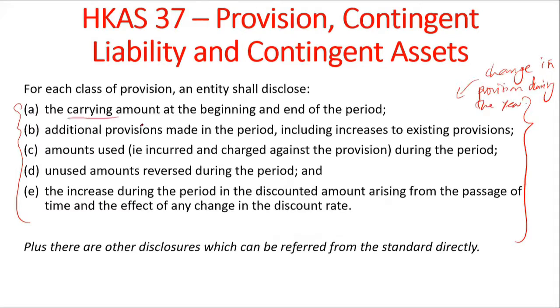So you start with the beginning carrying amount, and the end of the period. You report additional provisions made in the period, including increases to existing provisions, or it could be a decrease in provisions as well. Amounts used, that is, incurred and charged against the provision, right? Unused amounts reversed during the period. So these are all part of the change in the provision.